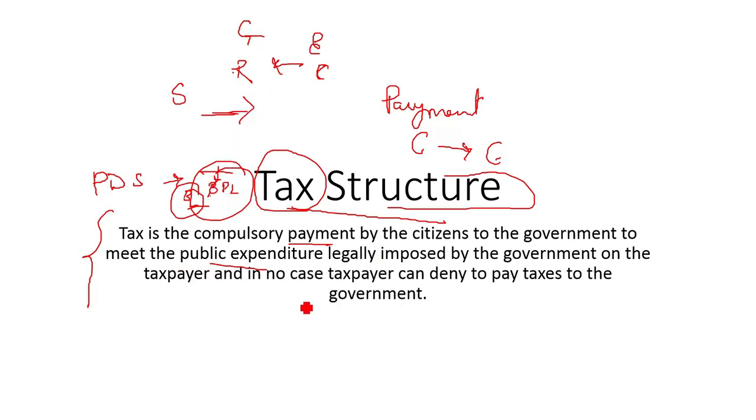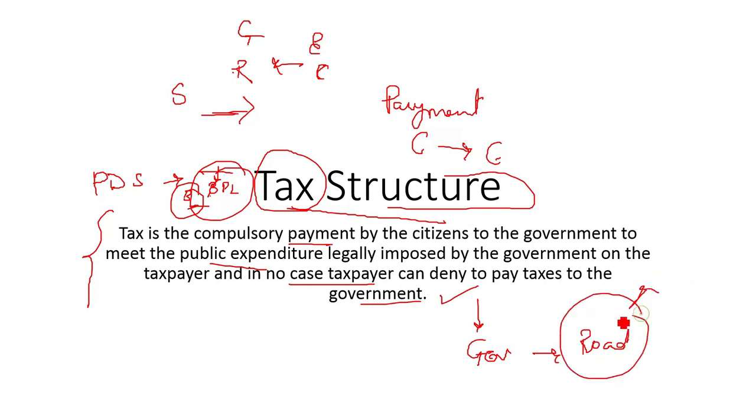Okay, so now no taxpayer can deny paying taxes to the government. It is a legal binding on citizens to pay the taxes because you are using all of the facilities which are provided by the government. For example, government provides us roads, right? They give us a proper irrigation facility, water, sanitation facility and all, right? So all these facilities, government needs money to provide them, right? So as we are using these facilities, we have to pay tax to the government.